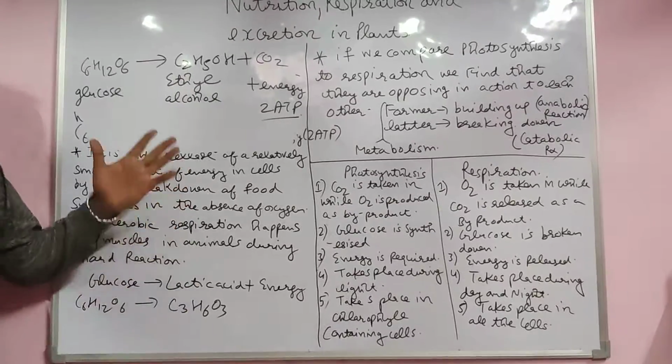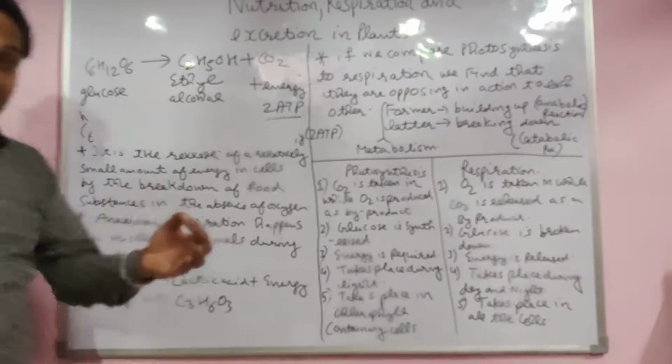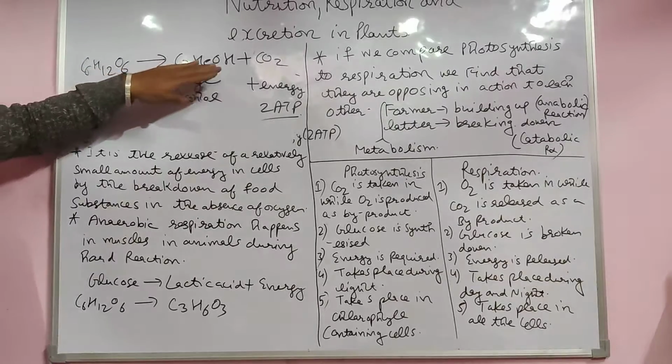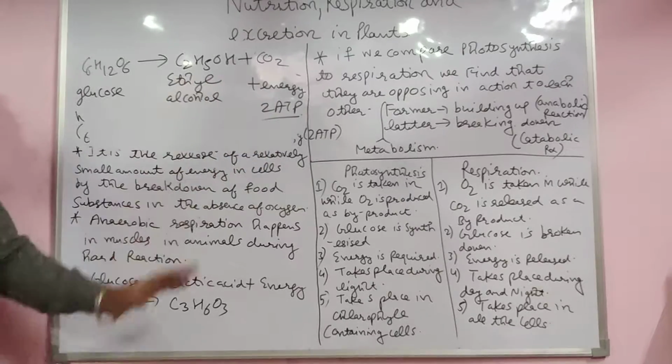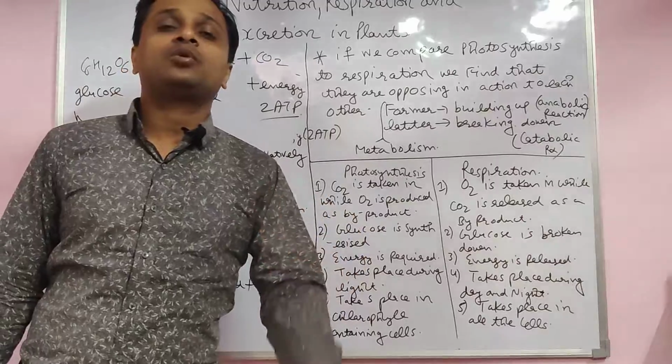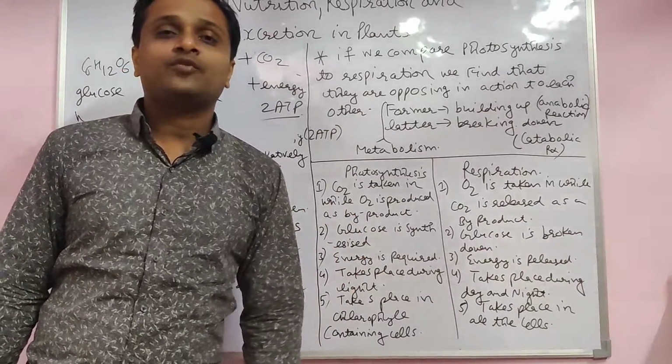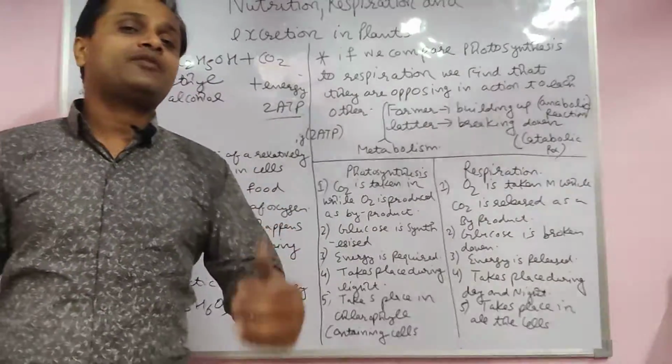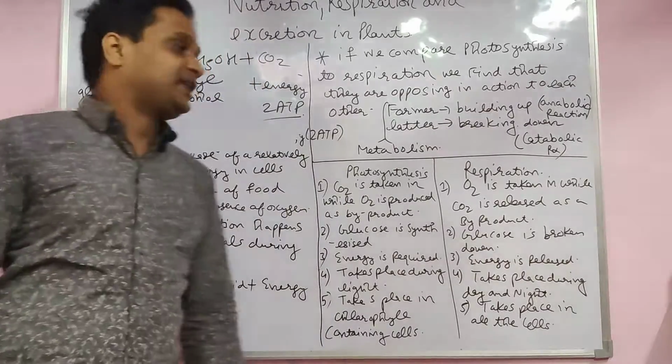Lactic acid. First of all, we see anaerobic respiration in plants. C6H12O6 gives ethanol plus CO2 plus energy, 2 ATP, a very small amount. ATP means the currency of energy, stored in the form of adenosine triphosphate.